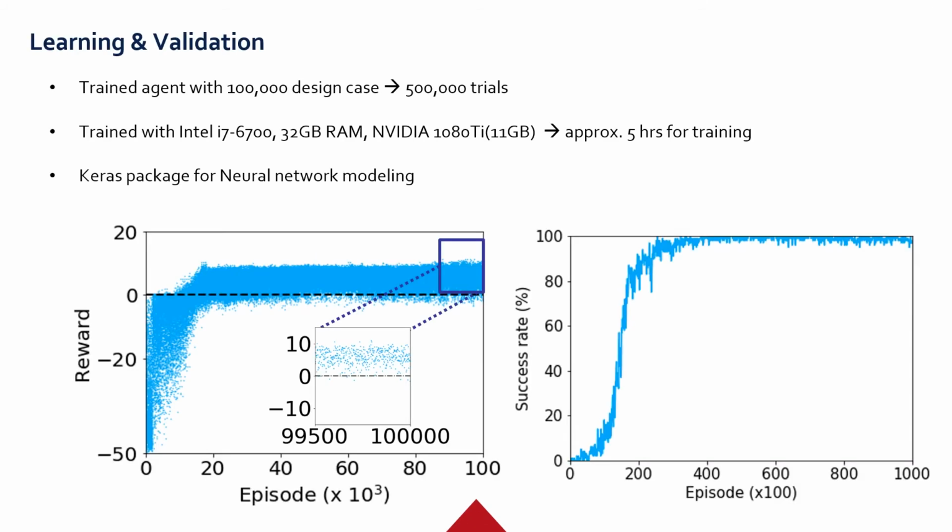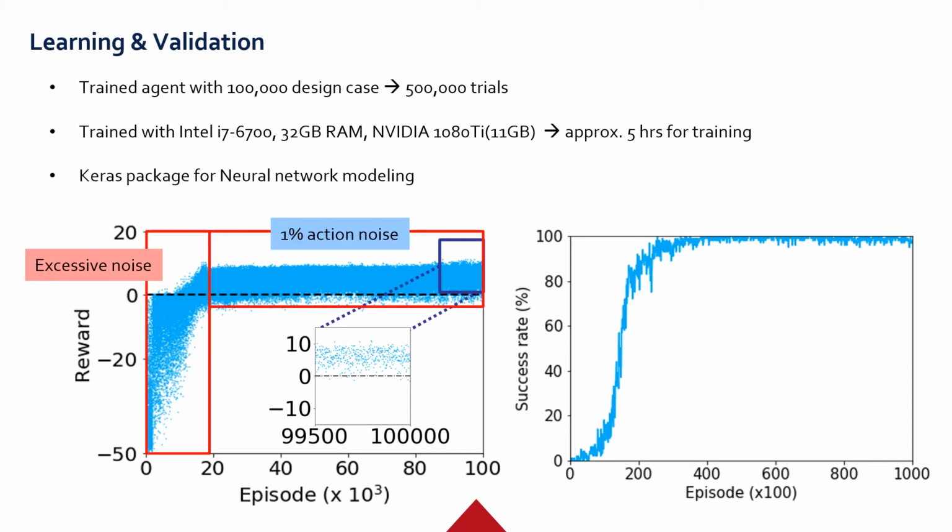The agent was trained with 100,000 randomly generated design cases. The left figure shows the reward variation over the training procedure. The right figure shows the design success rate every 100 cases. Initially, the agent acts very randomly because it doesn't have any idea about designing, but over time, you can see the negative reward decreases and success rate increases. After 15,000 episodes, the agent started to succeed in the design without code violation, and over time the performance increased and stabilized.